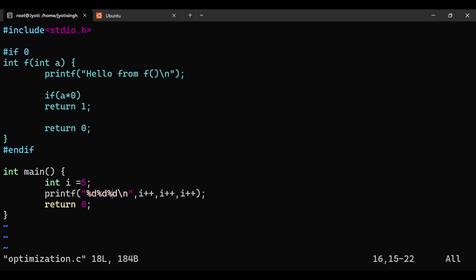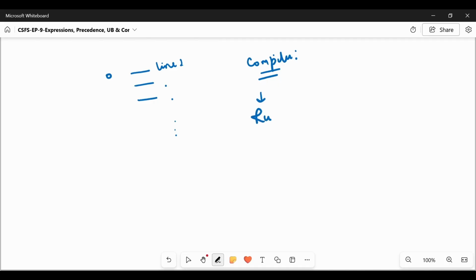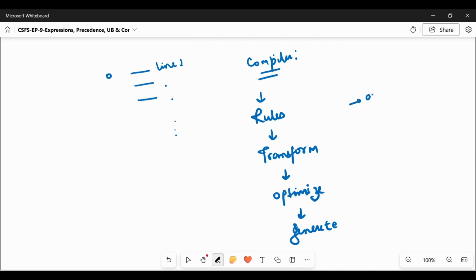What humans think is that the compiler is interpreting line by line, but actually the compiler is following the rules. Based on the defined rules, it first transforms our code, then it optimizes, and then it generates the result. So when the proper order has not been provided to the compiler, the result will be undefined behavior.